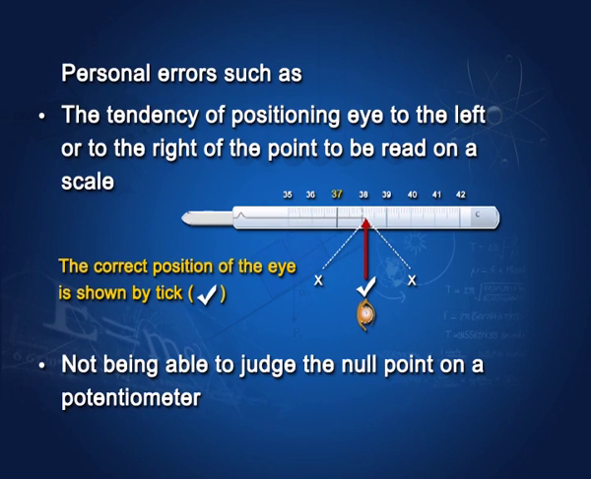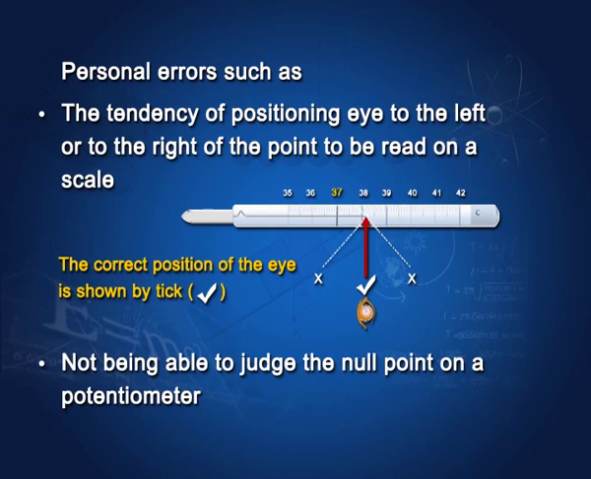Then the third category of systematic errors are personal errors. Many of them I have already enumerated, but let me tell you in detail. Say you are reading a thermometer in a certain experiment. Your teacher has told you to note the point to be read, and your eye must be either directly above that point or directly in front of that point. If you are either this way or this way, you will not be able to read the temperature correctly, and this will again lead to errors in measurement.